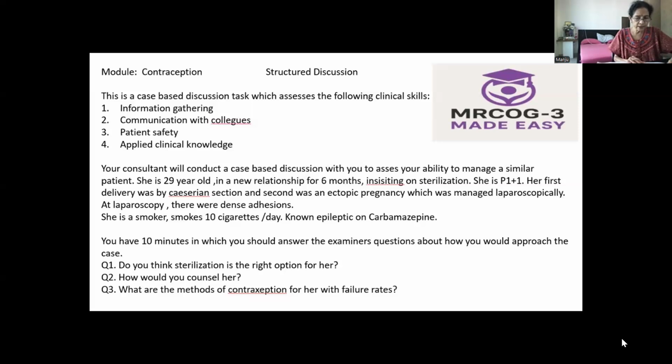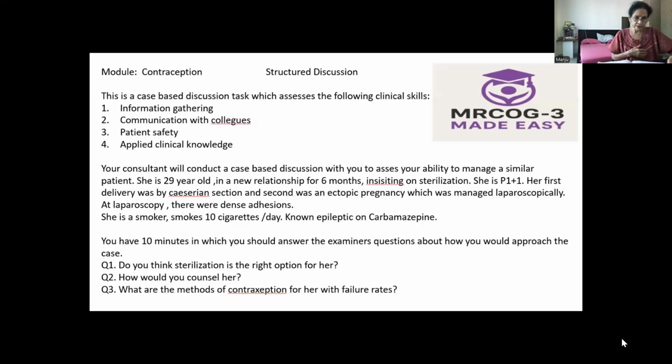Because it is not going to prevent sexually transmitted infection, we need to advise safe sex practices, that is using barrier methods along with this. We need to encourage that. And because she is on carbamazepine, that is an enzyme inducer, this is safe. But other progesterone methods, that is progesterone only pills, the progesterone implant, and combined contraceptive pills, are not suitable because she is on an enzyme inducing drug.